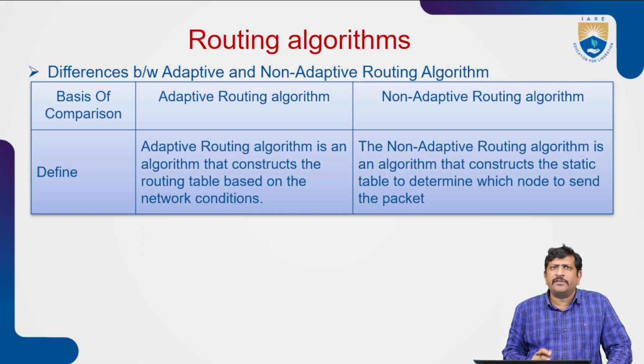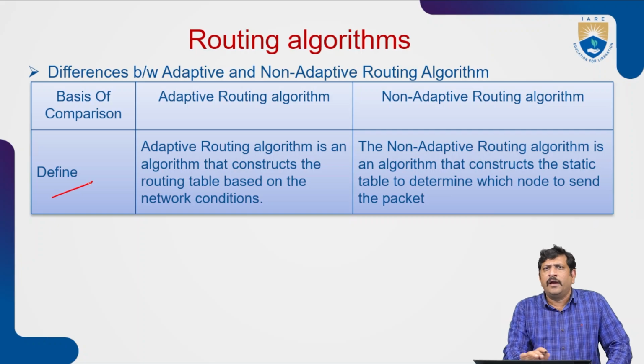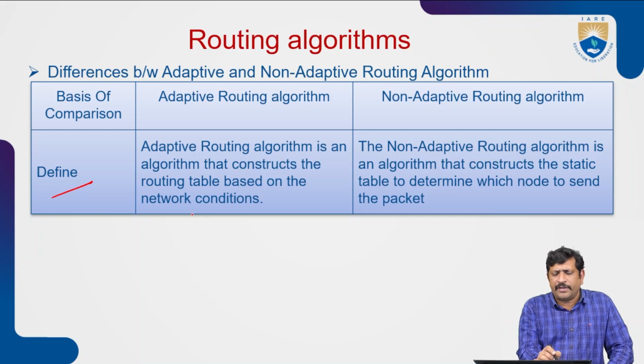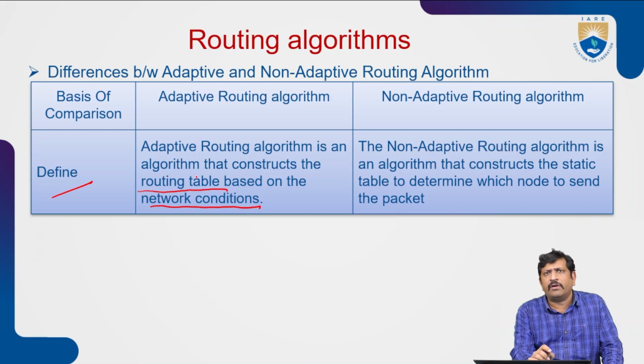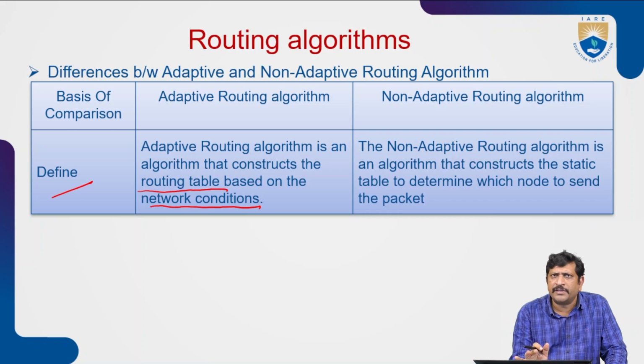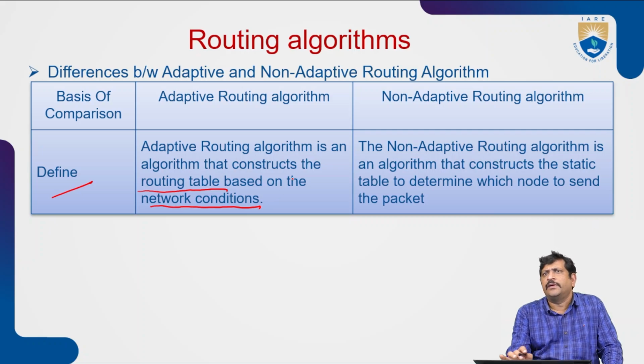Adaptive routing, the basic operation in terms of definition: an adaptive routing algorithm is an algorithm that constructs the routing tables based on the network conditions. The routing table has the source IP address and destination IP address. Based on these, it identifies the destination and forwards the packets to the destination based on the network conditions.